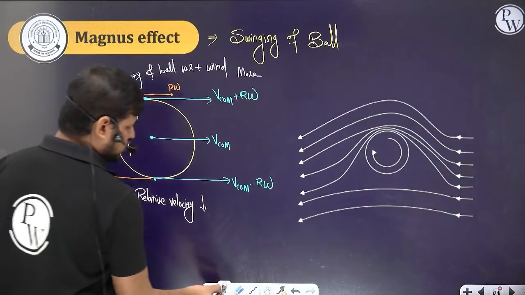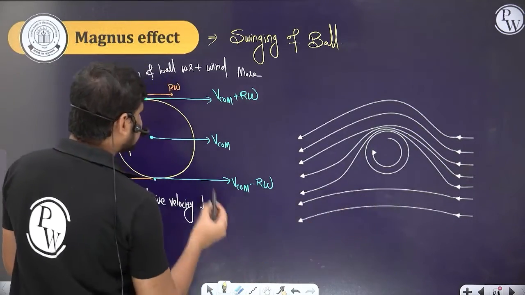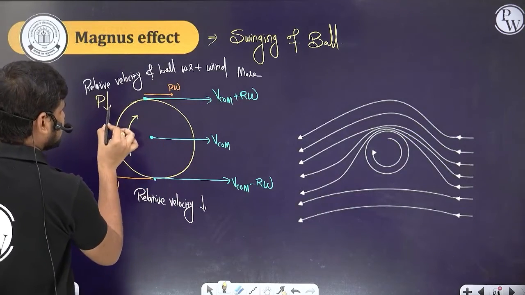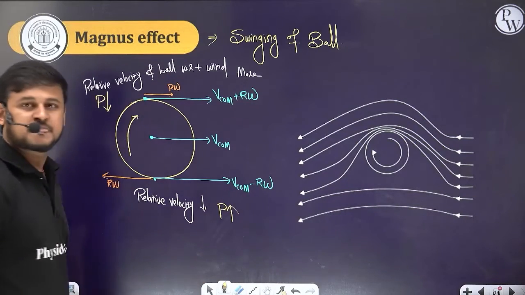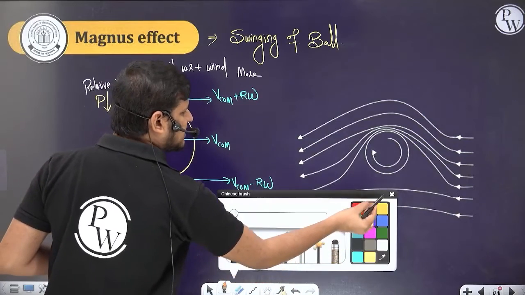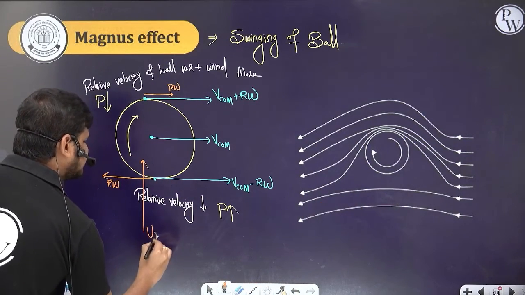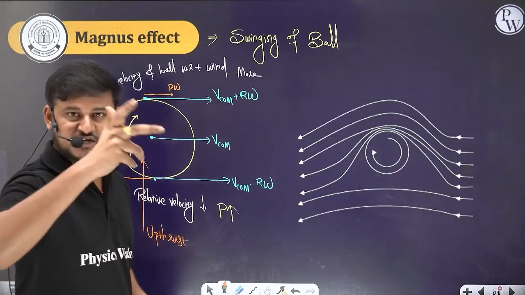So here the velocity is more and here the velocity is less. As a result, where the velocity is more the pressure is less, and where the velocity is less the pressure is more, right? So there will be some force which acts on it. There will be some upthrust or force which acts on the ball, because there is a pressure difference, right?